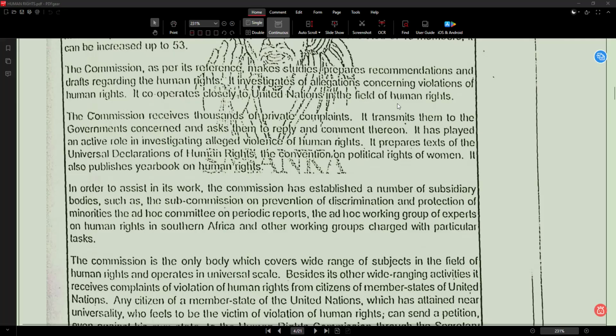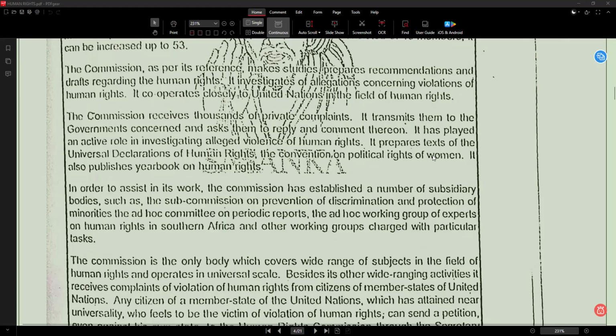So what will the commission study? Study human rights and their issues, prepare suggestions and documents, and also examine the different cases of human rights where the human rights are violated. So people's rights are denied. The commission studies and investigates it. Next, it cooperates closely with the United Nations in the field of human rights.